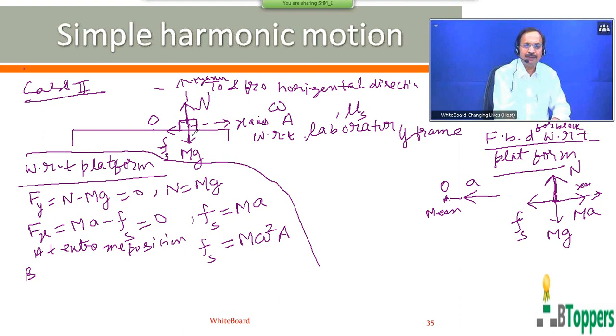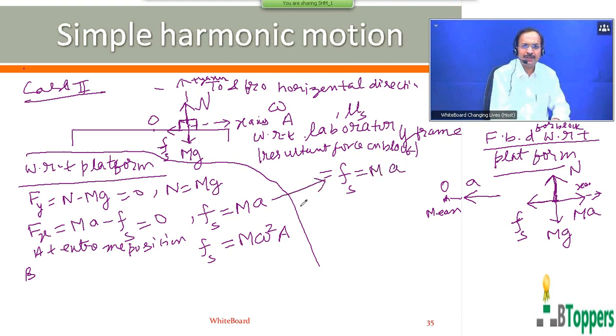With respect to the laboratory frame, the magnitude of the resultant force on the block in the horizontal direction is the same as the magnitude of static friction force on the block by the platform. From Newton's second law, that is equal to the mass of the block into the magnitude of acceleration.